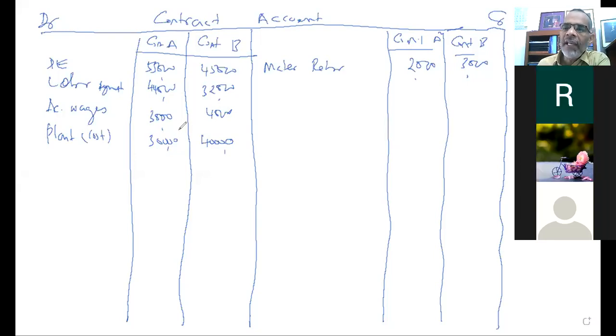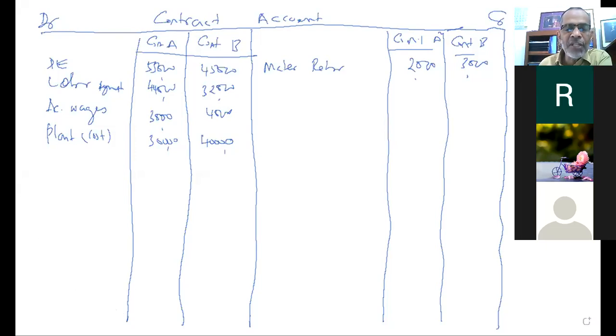If entirely used by the respective contract A and B, there will not be a closing balance. There will be no carrying balance at the end of the accounting period, meaning it was entirely used. If there is any closing balance of the machinery, then it was not entirely used, and the difference between the cost and the closing balance is the figure used by the contract. That is called usage. Okay, I have recorded the plant and machinery.